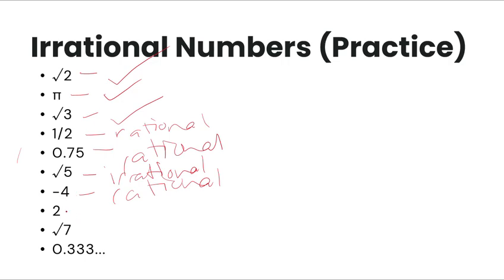Next is 2, it is rational. 7 is rational. 0.33 is rational because in decimal format it repeats.